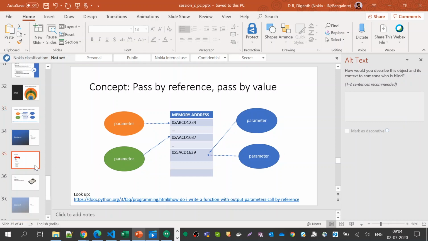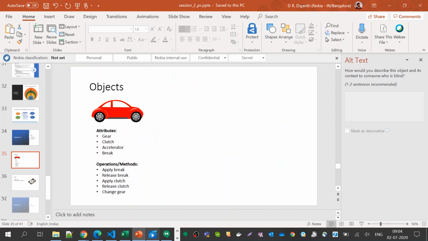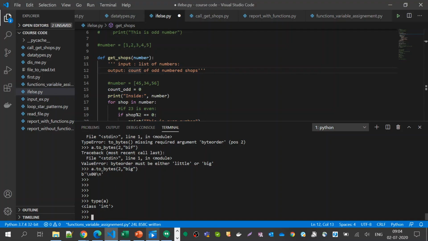That is how an object gets created. This is not actually a car, just a blueprint of the car. So in order to create objects, we need a blueprint. That blueprint is called a class in Python. Even in C++, it's called a class.